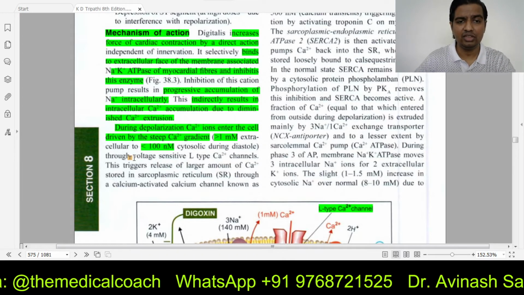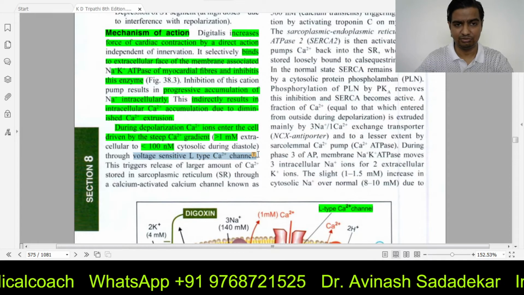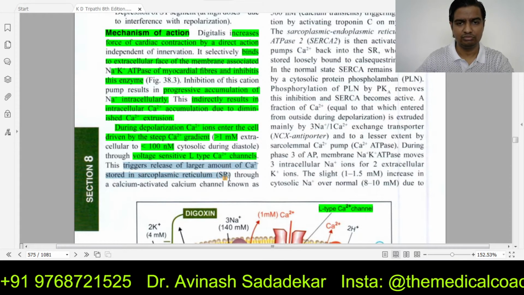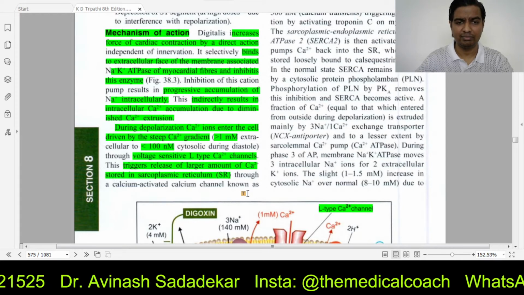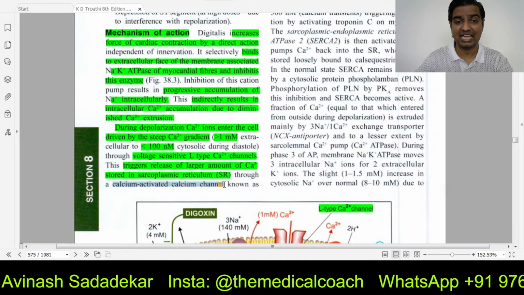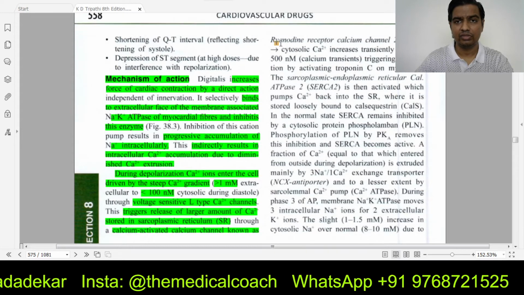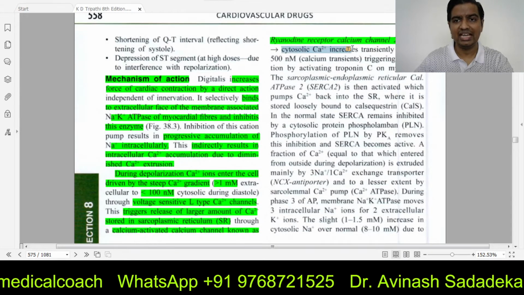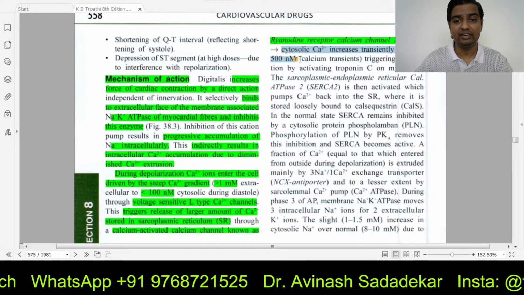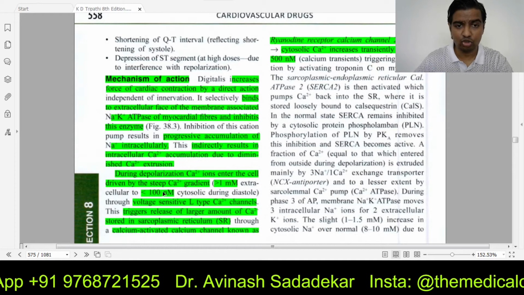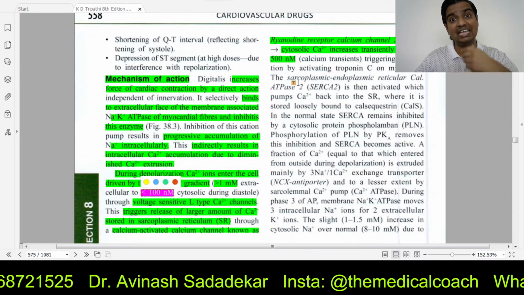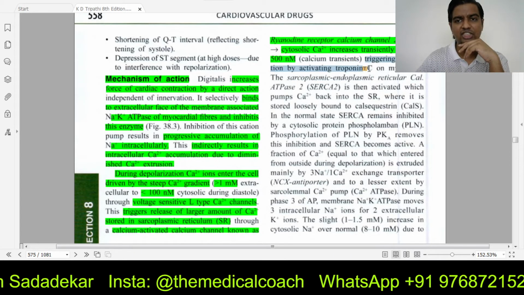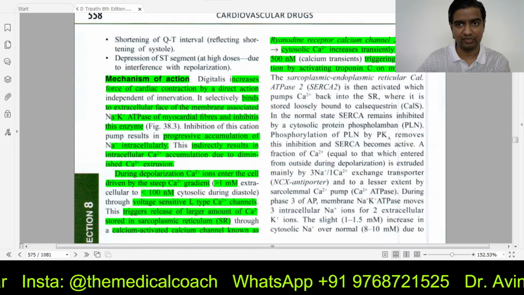So it will come in through voltage sensitive N-type calcium channel, which triggers the release of stored calcium. Where was it stored? From sarcoplasmic reticulum through calcium activated channel called ryanodine receptor channel number 2. Cytosolic calcium increases to 500 nanomoles. Remember, it was normally less than 100. A 5 times increase happened. This triggers contraction by activating troponin C on myofibrils.